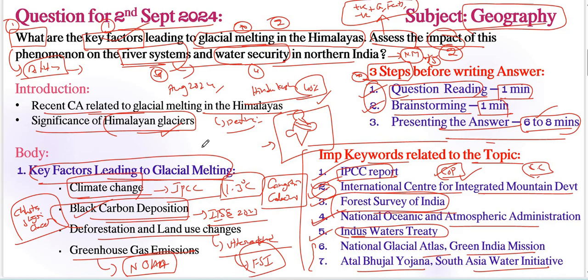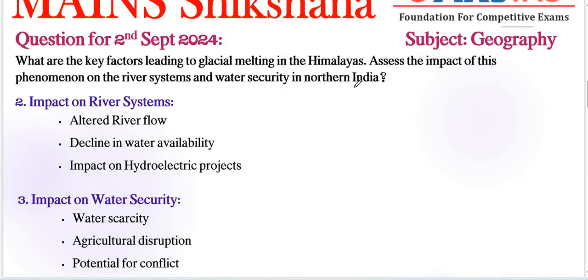Other than that, the next important keyword to be addressed is impact on river systems, right? We can assess the impact, meaning we can give positives or negatives, whatever positives we have. Particularly, glacial river melt water is used for household purposes or agriculture, etc., right? So we can include those particular positives or negatives, right?